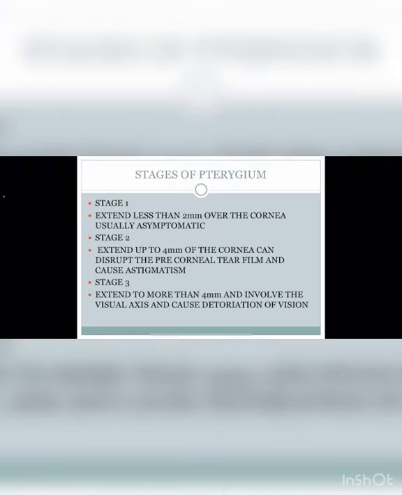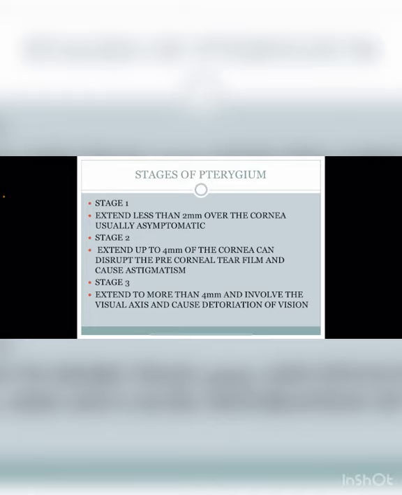After that, there are the stages of the pterygium. We have talked about the types of the pterygium; now it is the stage of the pterygium. Stage 1: whenever there is an invasion of fibrovascular connective tissue, first of all it involves less than 2 millimeters of the cornea, and it is usually asymptomatic. It is removed only for cosmetic purposes. It does not involve any visual deterioration in the eye.